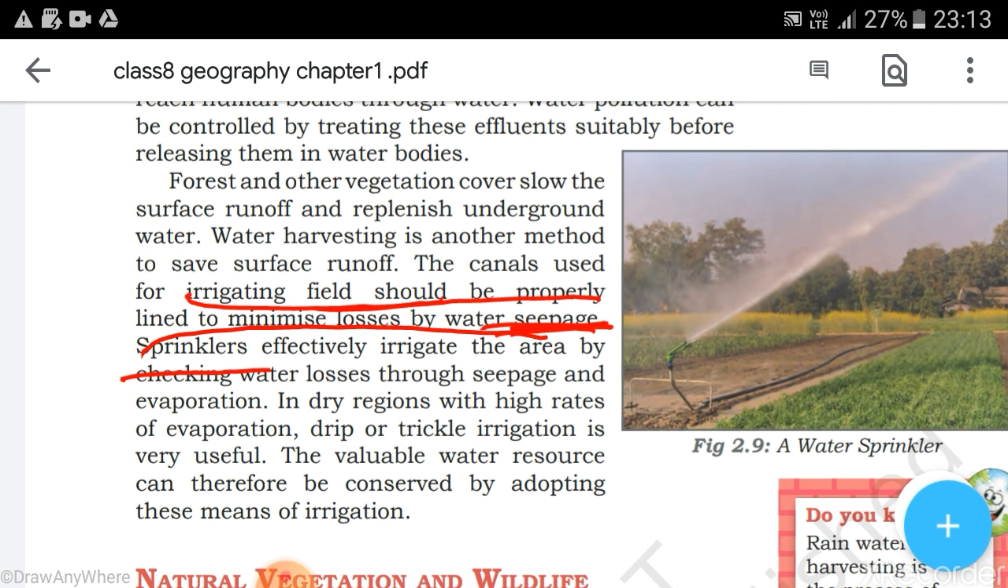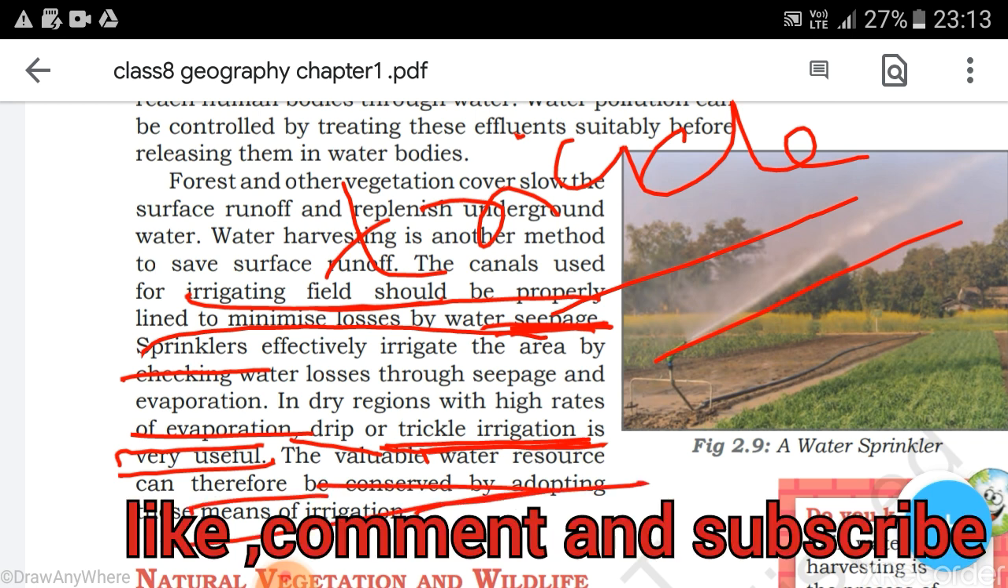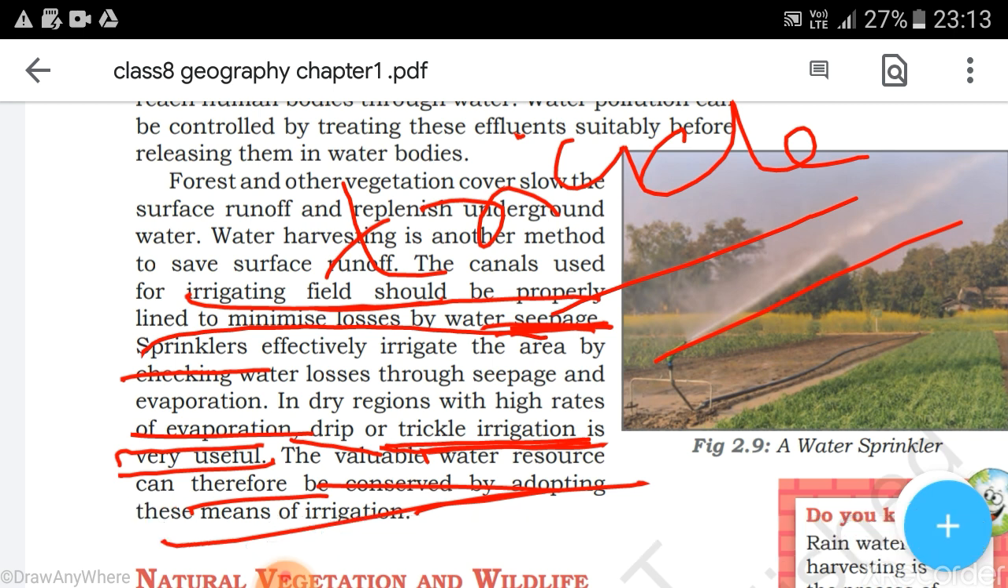And in dry regions with high rates of evaporation, drip and trickle irrigation is very useful. ड्राई एरिया लाइक इंडिया का राजस्थान हो सकता है. ओके, सो उसी एरिया में हम अगर स्प्रिंकल एग्रीकल्चर कराएंगे, यानी कि तो वो बहुत अच्छा रहेगा. बहुत कम पानी से हम लोग एग्रीकल्चर कर पाएंगे. The valuable water resource can therefore be conserved by adopting a number of means, and this way you can conserve the water in many different ways.